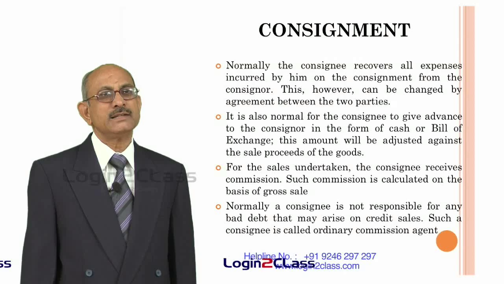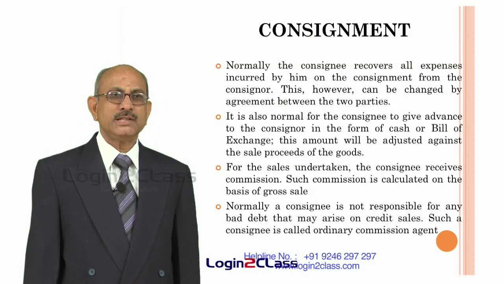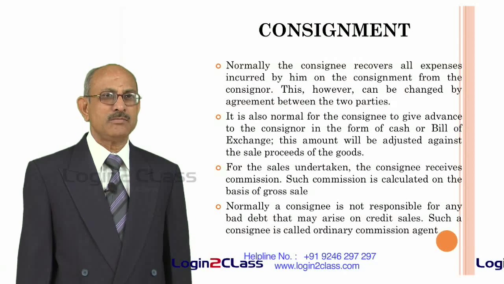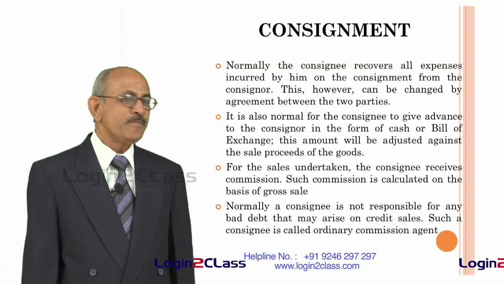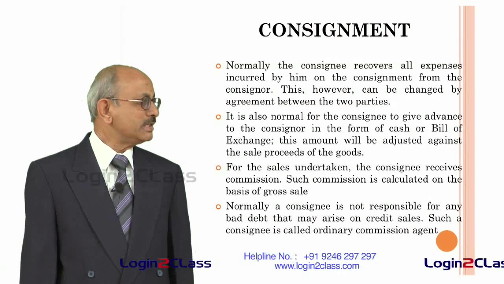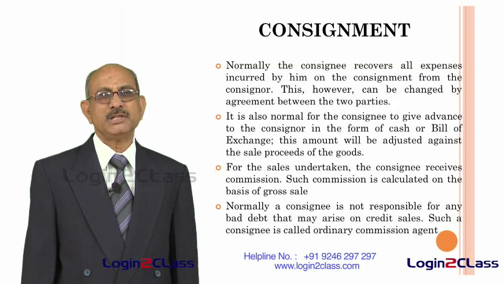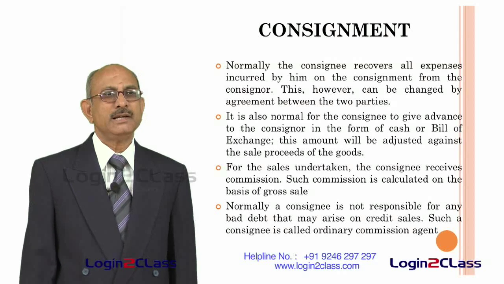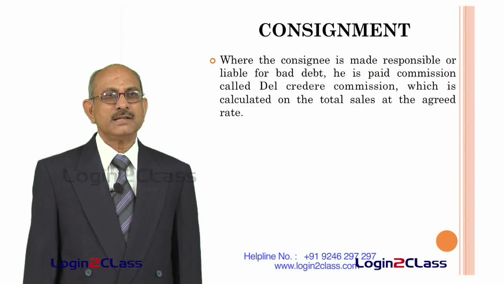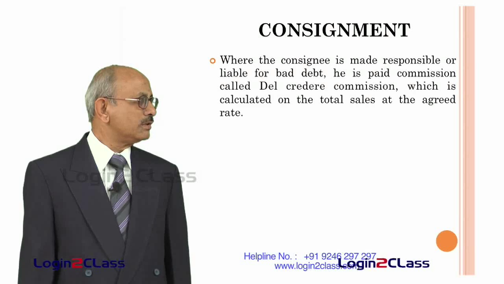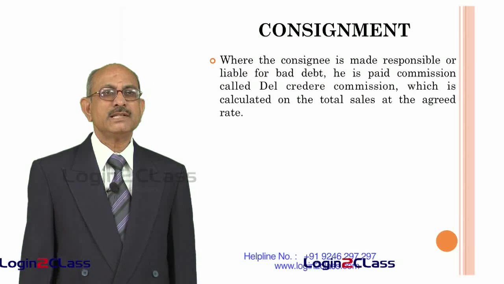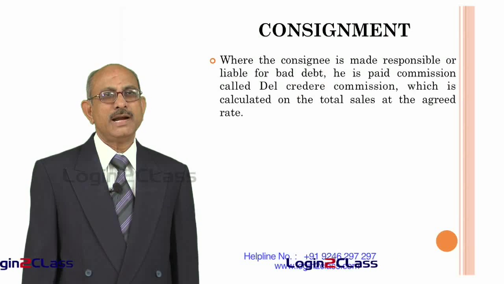So in case the consignor wants to pass on this risk of credit sales to the consignee, then he has to pay an extra amount which is known as del credere commission, and in the absence of such an arrangement between the consignor and the consignee, the normal commission which is called the ordinary commission. So, consignee is normally an ordinary commission agent, and if he is made responsible for the risk involved in the sale of goods on credit, then he has to get an additional commission which is known as del credere commission, which is calculated on the total sales made by him at some agreed rate.